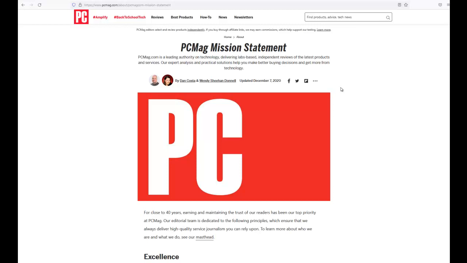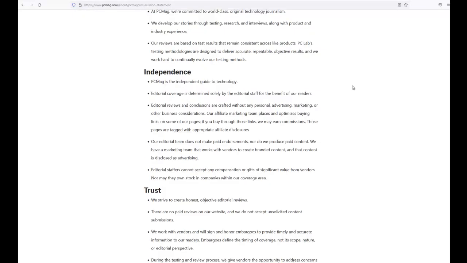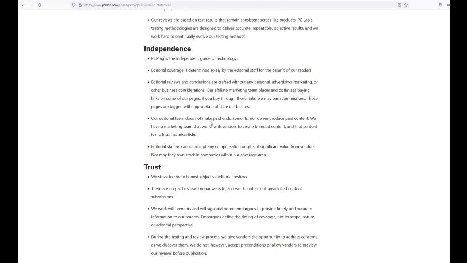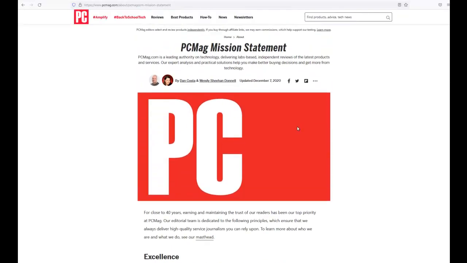My initial concern with PC Mag is that I thought it might take paid endorsements. However, looking at their mission statement under the heading Independence, it states that they can't accept any compensation or gifts of significant value from vendors, nor can they own stock in companies within their coverage area. So when I step back and consider the purpose of PC Mag, I do feel a bit more confident in this resource. My initial concern that PC Mag was writing content that was from a paid endorsement of the products that they review seemed to be less concerning after looking at their mission statement.